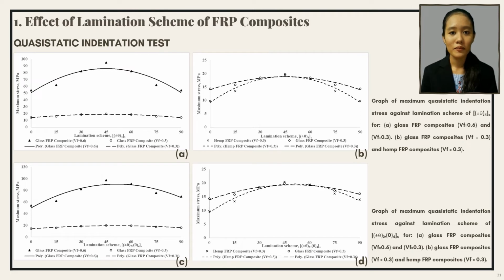Based on the graphs, instead of an exponential graph like the other tests, the results of quasi-static indentation tests were suitable to be plotted in a polynomial graph due to the highest value of maximum quasi-static indentation stress, which was observed at fiber orientation 45 degree and the lowest at fiber orientation 0 degree or 90 degree. Glass FRP composites with volume fraction of 0.6 had better resistance to the loading compared to glass FRP composite with volume fraction of 0.3 and Hemp FRP composites.